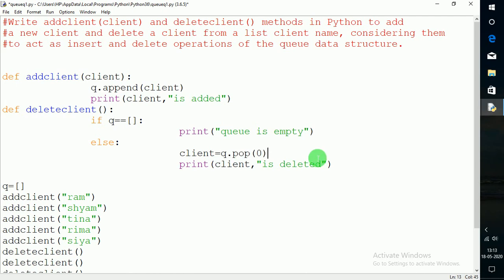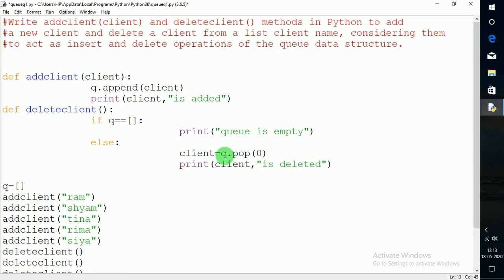Because as I have told you earlier, a queue has two sides, one is front and the other is rear. The elements are always added to the rear position, and deletions will always be from the front position, and the front position always starts with the zeroth index. So whenever we want to pop some value, we have to delete the value that is on index 0.